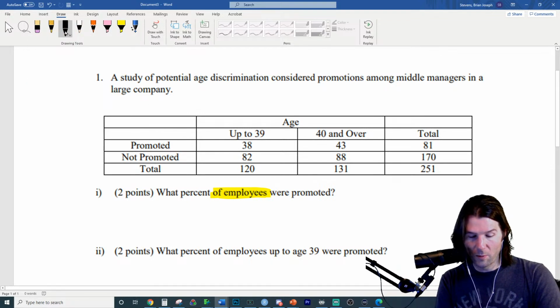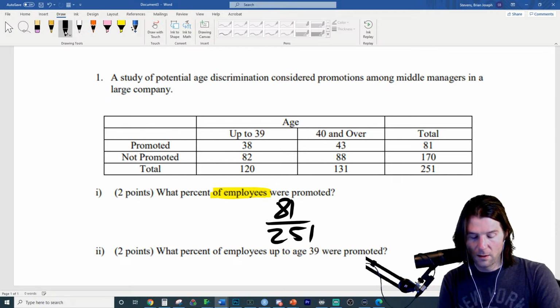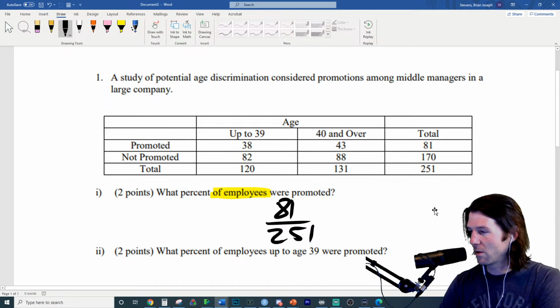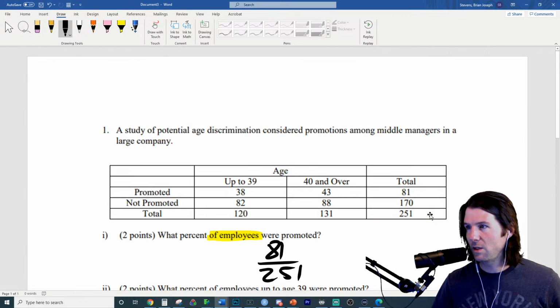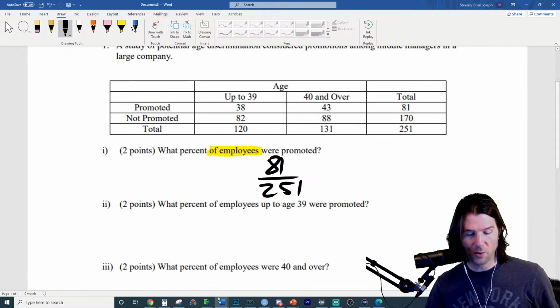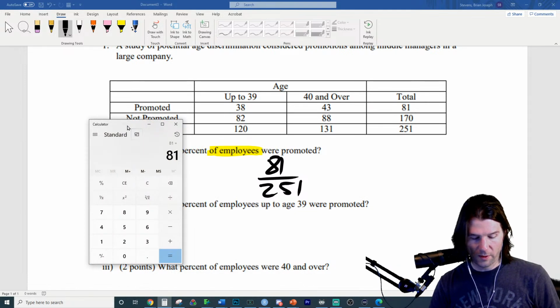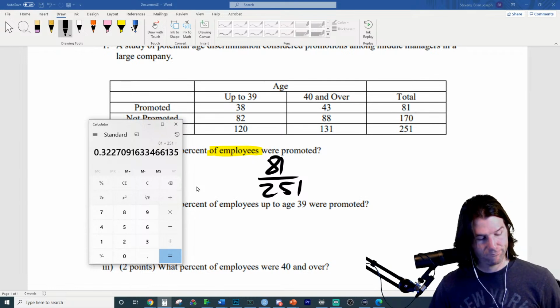We have promoted 81 over 251. What's that going to be? Times up by 4. It's going to be right about, my brain is breaking, 320 or 32%. Someone correct me if I'm wrong, but probably 32.5% or so. Let's find out the answer. I say 32.5%. So 81 over 251 is 32.3%. I'm wrong.